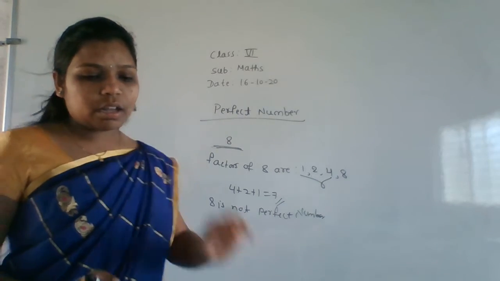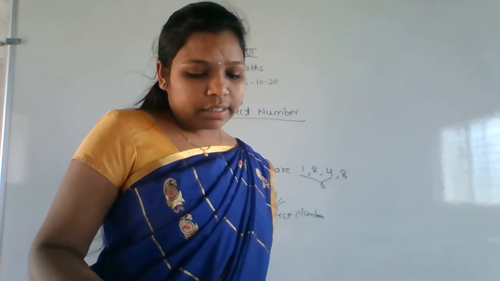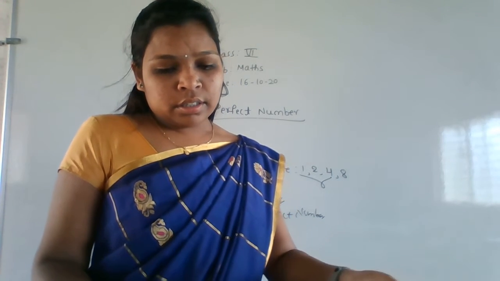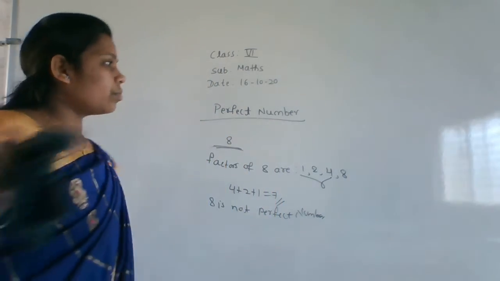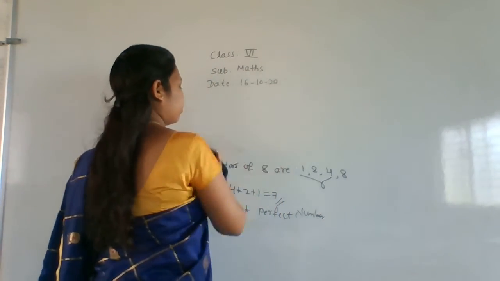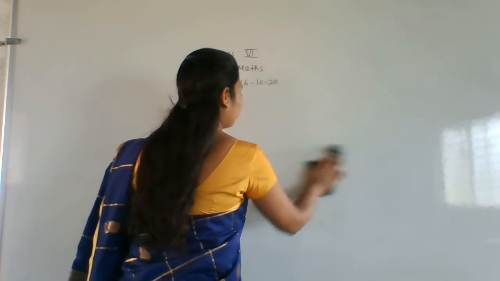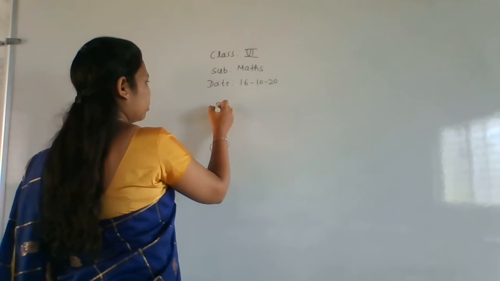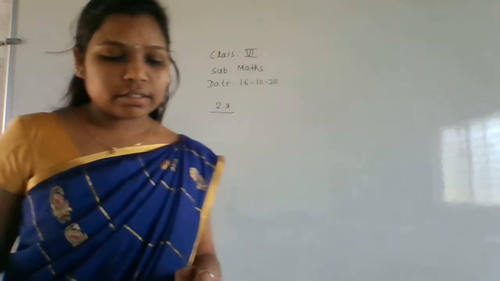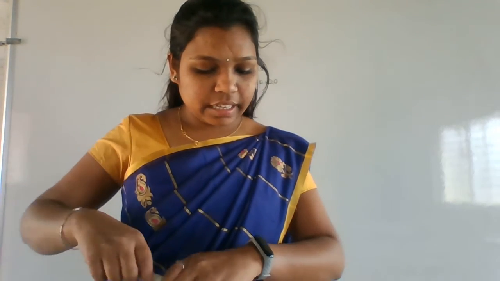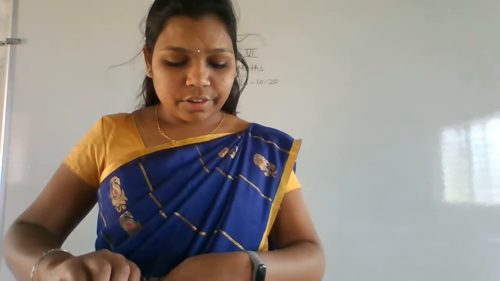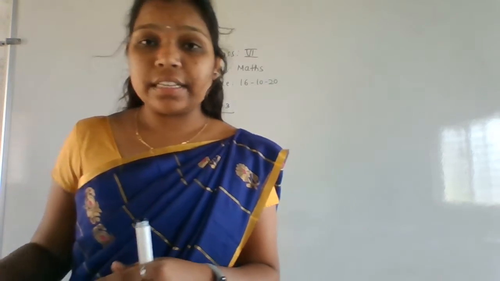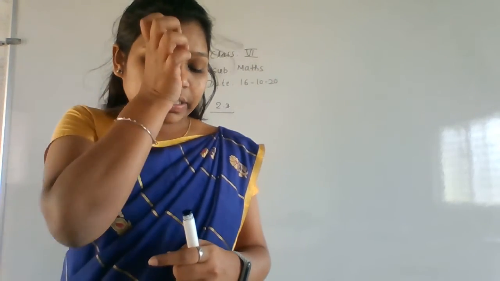Okay, fine. So, next one. Now, we'll solve the exercise number 2.3. In that, what they have given here: fill in the blanks with the words even or odd against each statement. So first, you have to fill in the blanks. That is the first one. What is the question?